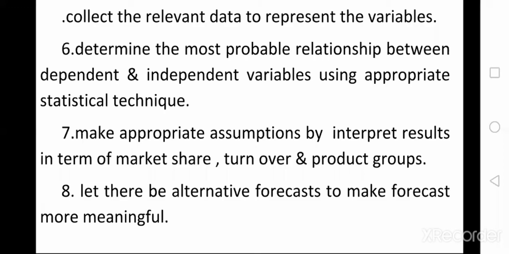So like that, for estimating the hotel's demand, the hotel is a dependent variable, or if you want to estimate the hospital demand, the hospital is an independent variable. So for demand forecasting, first of all, determine the most probable relationship between dependent and independent variables using different types of statistical techniques.